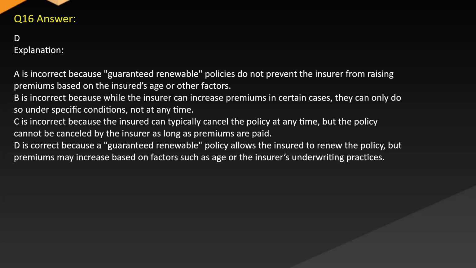C is incorrect because the insured can typically cancel the policy at any time, but the policy cannot be cancelled by the insurer as long as premiums are paid. D is correct because a guaranteed renewable policy allows the insured to renew the policy, but premiums may increase based on factors such as age or the insurer's underwriting practices.